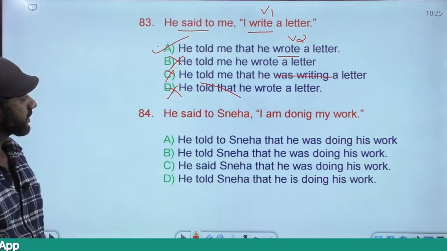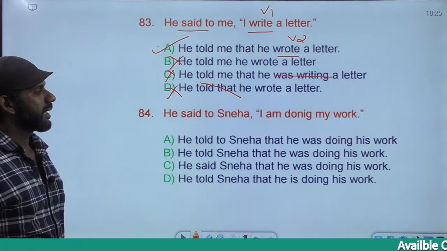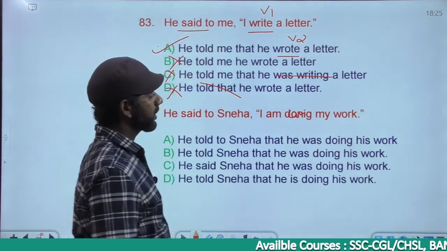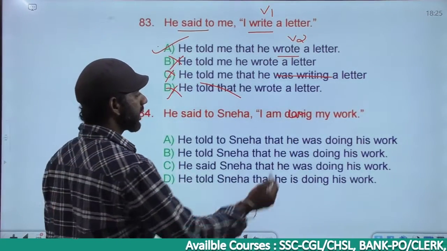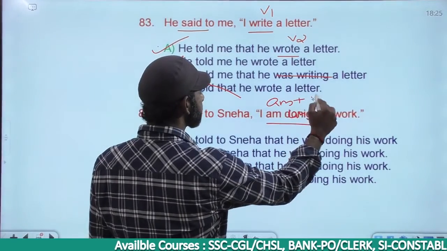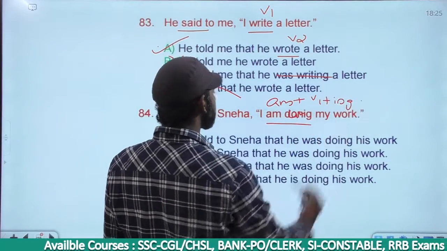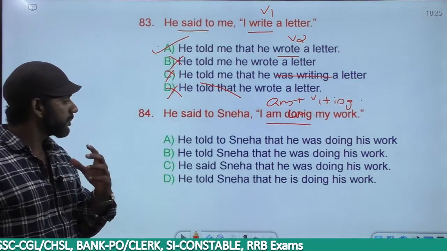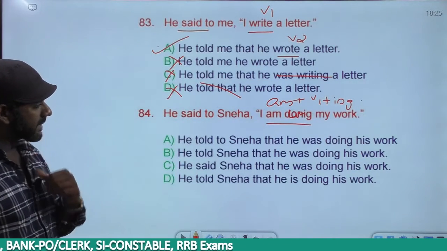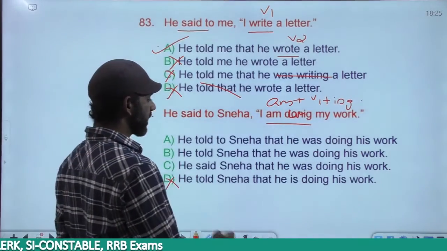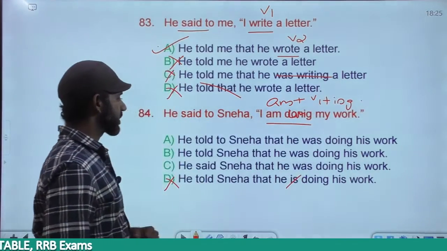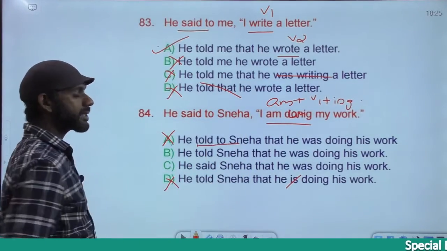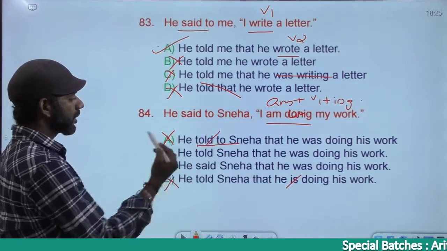The next one. He said to Sneha, "I am doing my work." Am doing is am plus V1 plus ing, present continuous. And present continuous must become past continuous. Based on that, option D is eliminated. D says is, present continuous. Option A is eliminated. A says told to Sneha, grammatically wrong, eliminated.